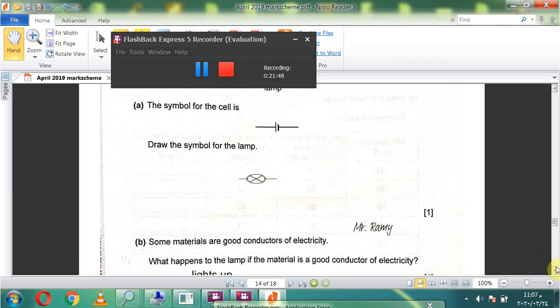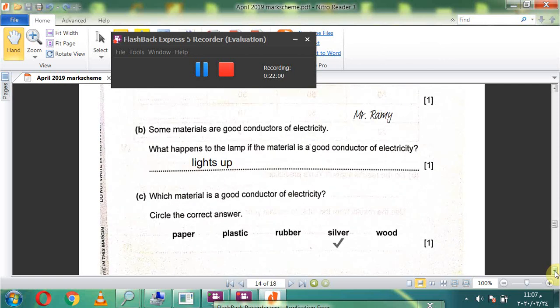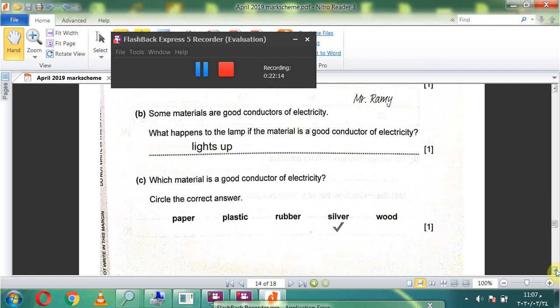Some materials are good conductors of electricity. What happens to the lamp if the material is a good conductor of electricity? The lamp lights up. Which material is a good conductor of electricity? Silver. Silver is a good conductor of electricity, but paper, plastic, rubber and wood are insulators, bad conductors of electricity.